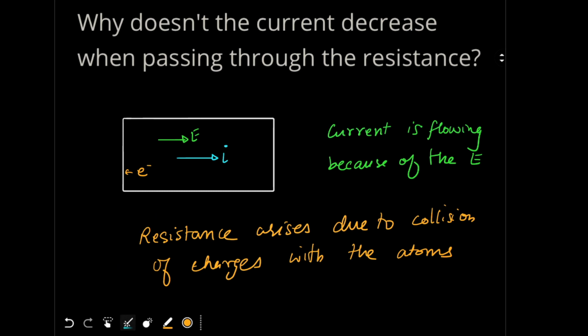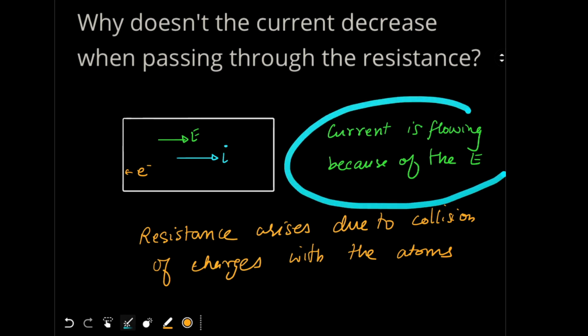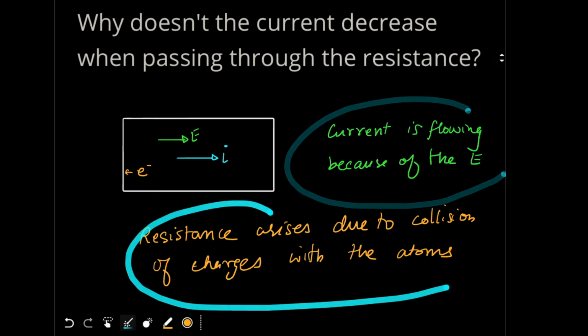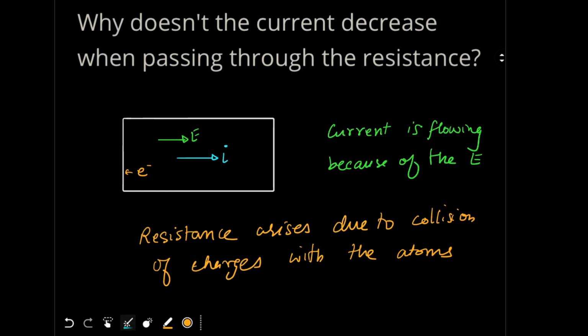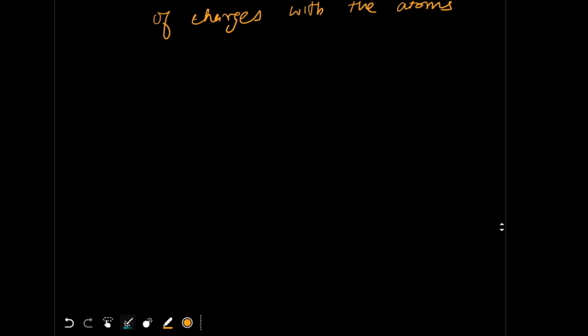So eventually an equilibrium is achieved where the acceleration provided by the electric field is balanced by the opposition, or deceleration, provided by the resistance. The acceleration and deceleration cancel each other, and the current will flow with a uniform value. You can compare this with a block. Let's say I have a block over here, or let's take a sphere because we are more familiar with the sphere. A sphere is moving inside a liquid, a viscous liquid.